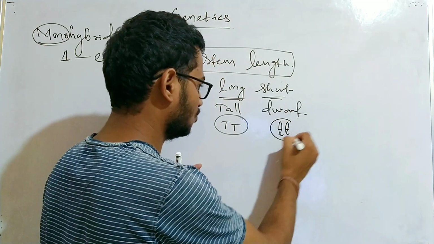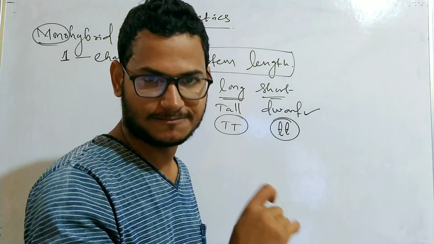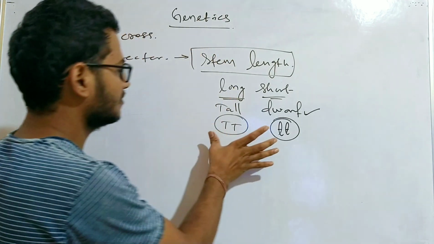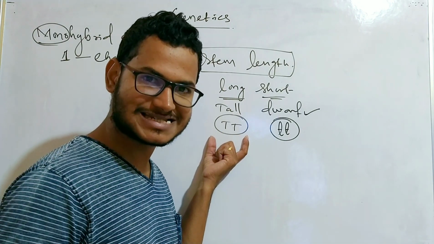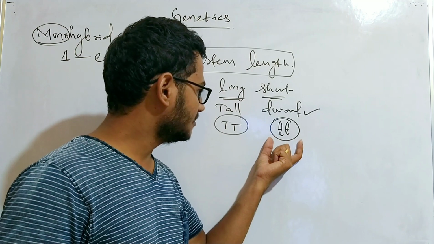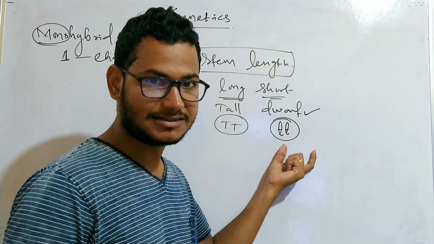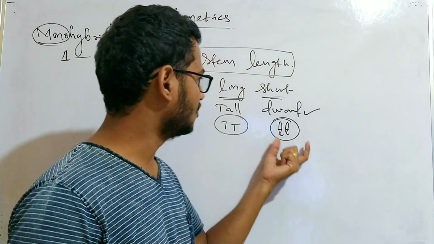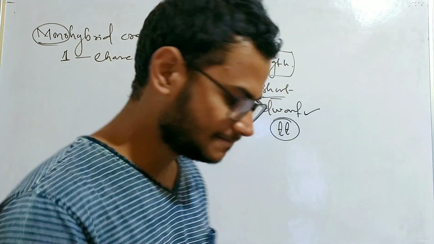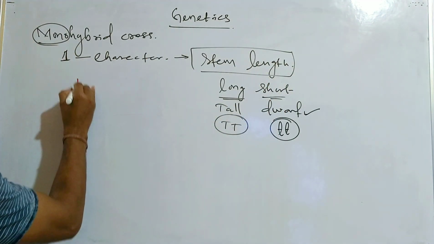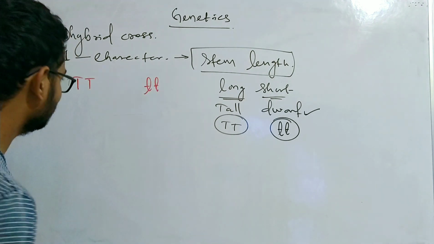And the 2 alleles representing dwarf plant is small t. Both are small. Clear? So when Gregor Johann Mendel crossed a male plant with a tall stem with the stigma or the pistil of the plant with dwarf stem or short stem, what was the result? Let's see. He took tall plant, I represent it with capital T, dwarf plant small t.